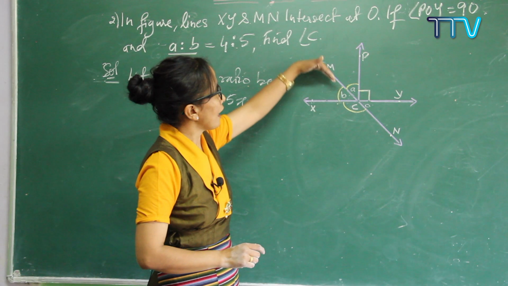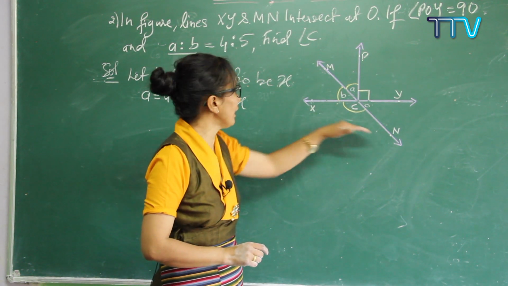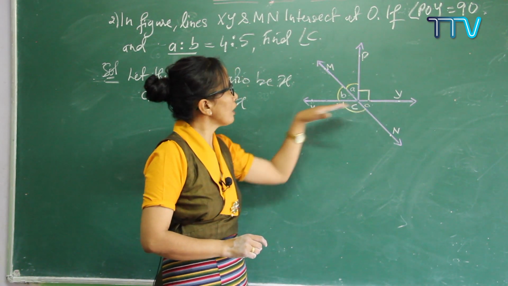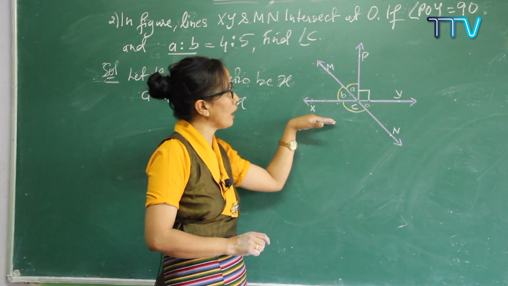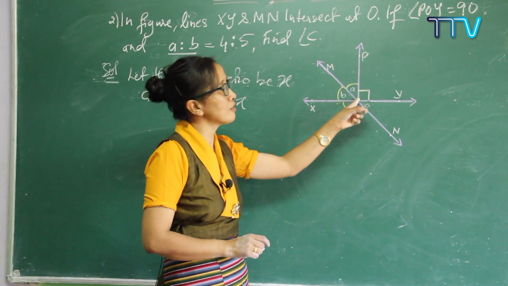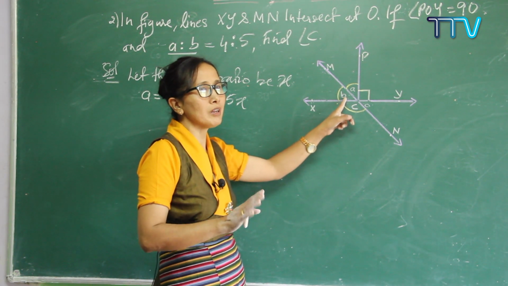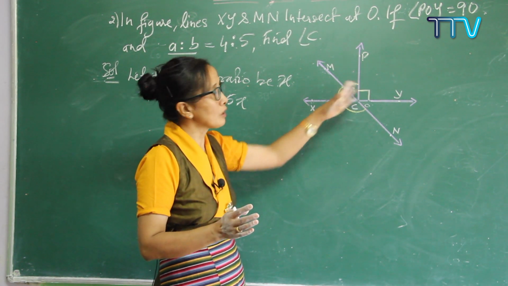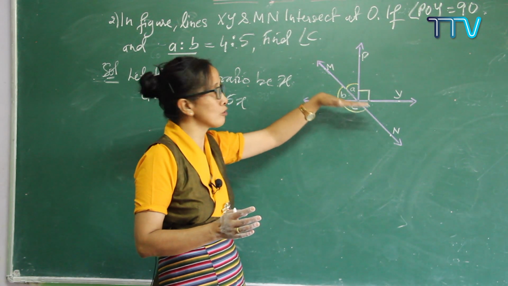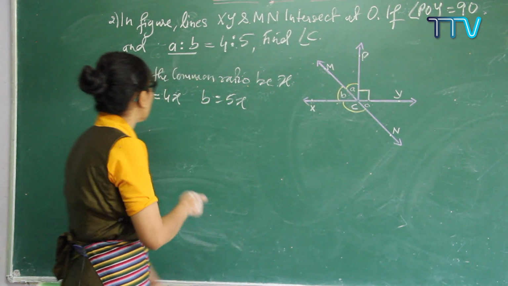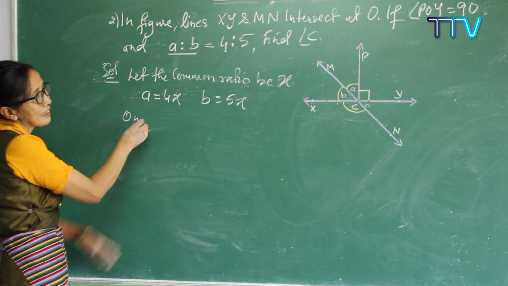Where is your line? MN is one line and XY is another line. Now on line XY, this angle is already known, and A and B are almost known, not fully, but we know part of them. So you can find the value easily. You are going to find this one first. So write it down on which line?